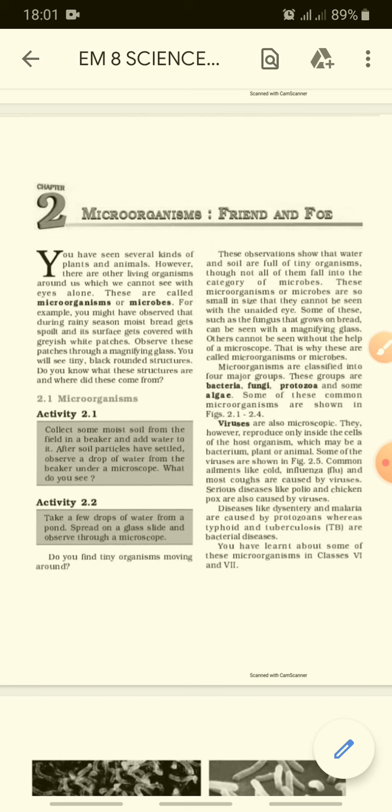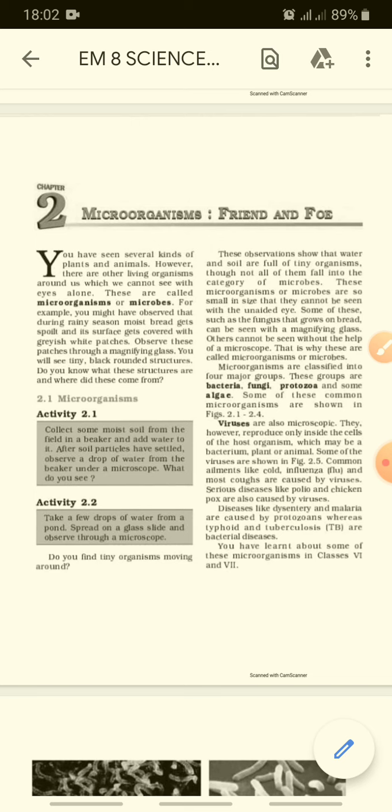They reproduce inside the cells of the host organism, which may be a bacterium, plant or animal. It is not necessary that it happens in human beings only; animals and plants are also affected by viruses, right? We humans, especially in summer season, get viral infections like cold, sneezing, cough. We call it a viral infection when we go to the doctor. So the virus reproduces inside the cell of our human body, right? In the host organism.